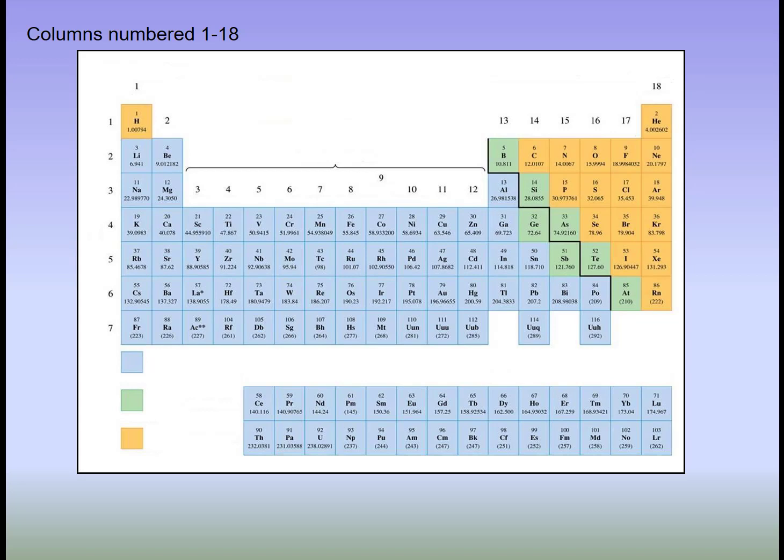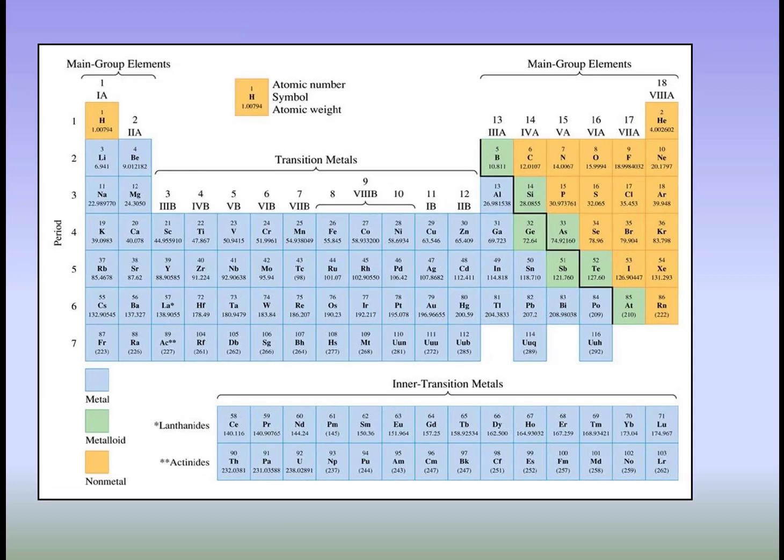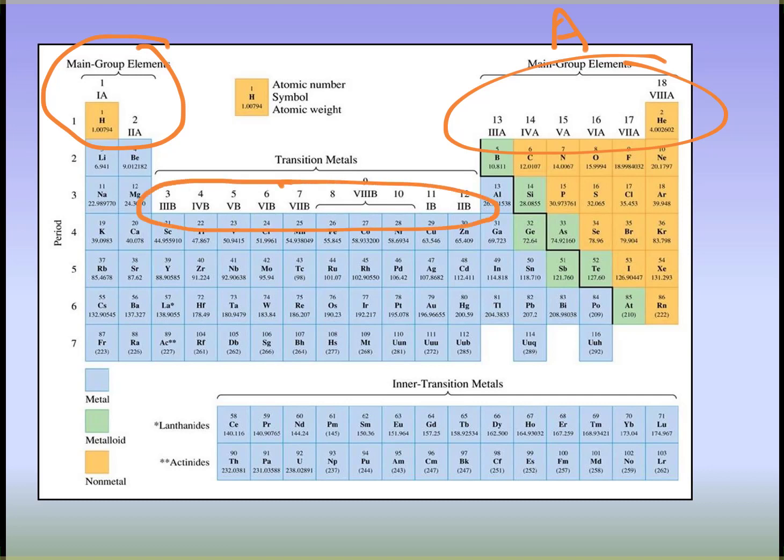Just for convenience, we do number the columns. Going across left to right, we can number the columns 1 through 18. And another common way to number them is to use Roman numerals. So the main group elements start with an A. And the transition metals, or these down here in the valley, start with a B.